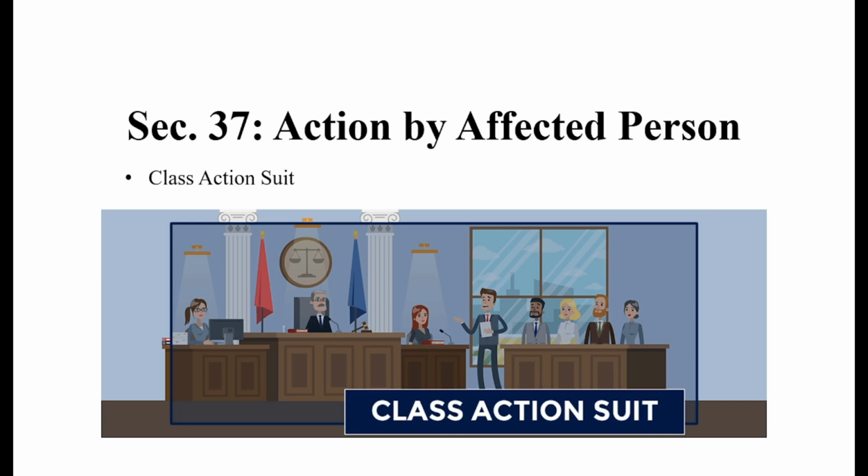Detailed provision you should read from the study material of ICAI. Basically, this kind of question related to section 37 is quite often in examination, so be prepared for the upcoming examination by referring to the ICAI material. I just tell you the actual core concept or the meaning, you may say, the definition of class action suit in general parlance.